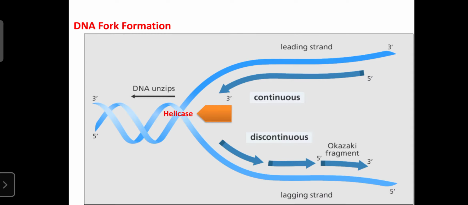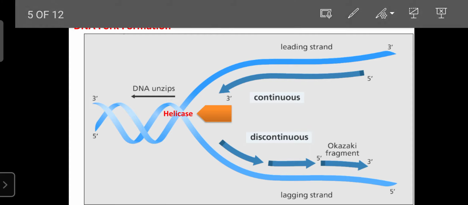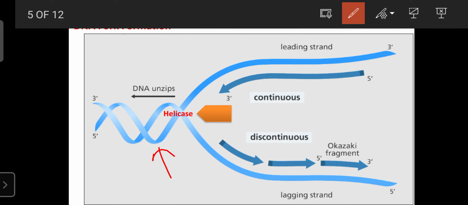Next is the DNA fork formation. Dear students, DNA fork formation is the process in which the double strand DNA molecule is converted into a single strand molecule. Simply, the DNA molecule is unzipped and converted into a single strand molecule in the presence of an enzyme. That enzyme is known as the DNA helicase enzyme.